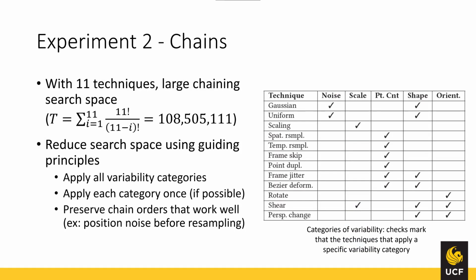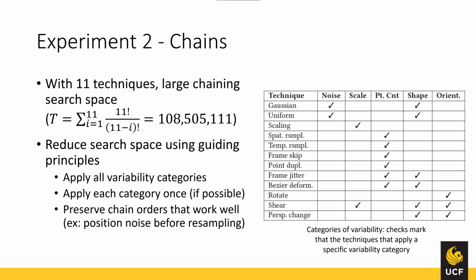Now that we know how each technique performs separately, we are interested in finding a set of transformations, applying which results in the best accuracy boost. This problem has a large search space, and because the order in which the techniques are chained has impact on performance, we would need to test all permutations of all combinations of 11 different techniques. This makes up over 100 million possible chains of augmentation and is impractical to test, especially when computing a fair accuracy average requires 300 model training runs.